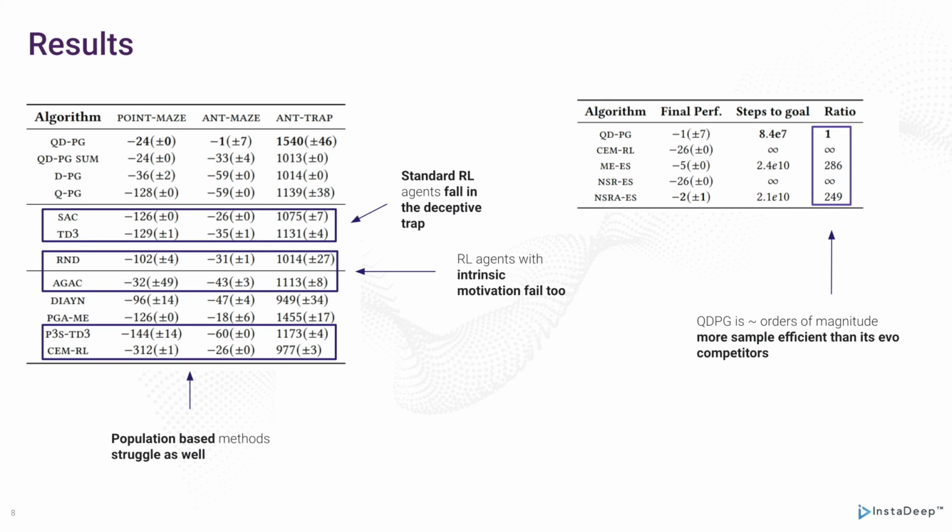We compared QDPG with ablations and policy gradient baselines in all environments. Results can be seen on the left of your screen. Even reinforcement learning agents that implement intrinsic motivation fail to solve ant maze and ant trap. We also compared QDPG to its evolutionary competitors in ant maze. The ratio column compares the sample efficiency of QDPG to that of competitors. As you can see, our algorithm is orders of magnitude more sample efficient than compared methods.